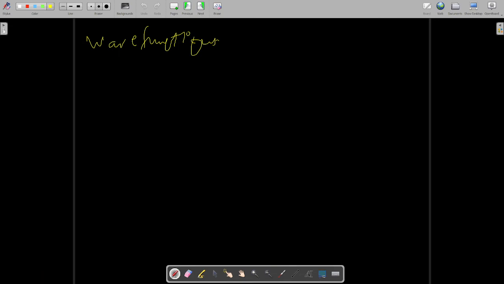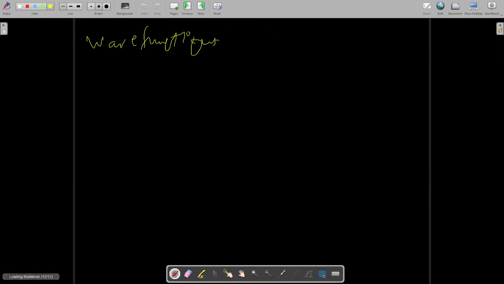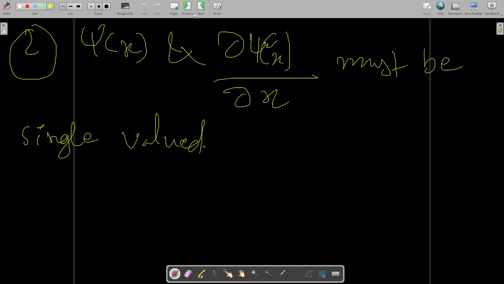Now these are at x equal to x, which means at the same place, at the same coordinate, and at the same time.